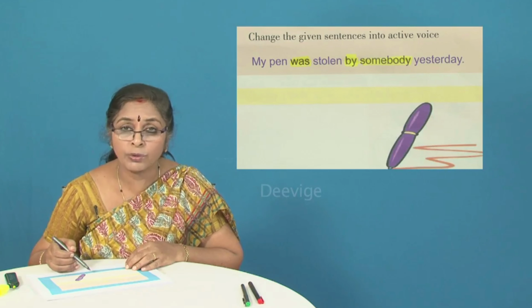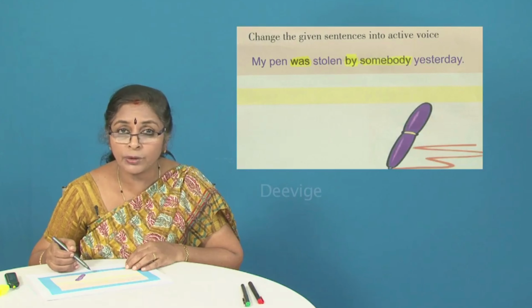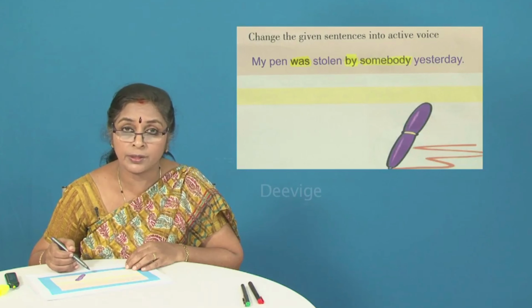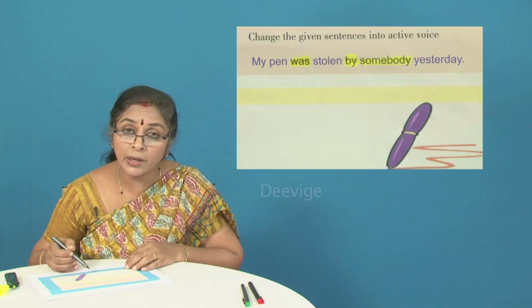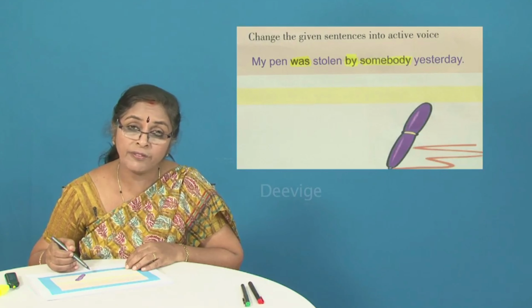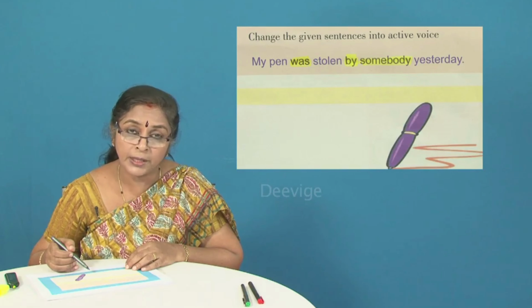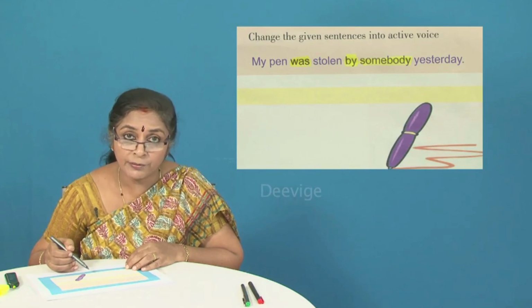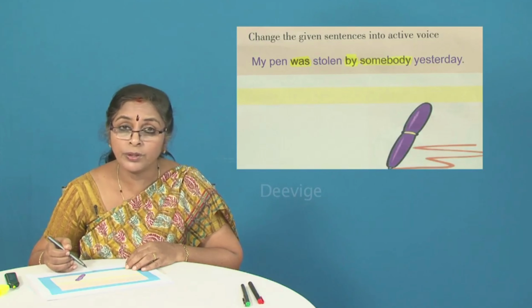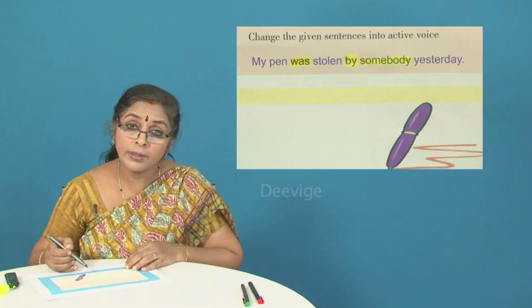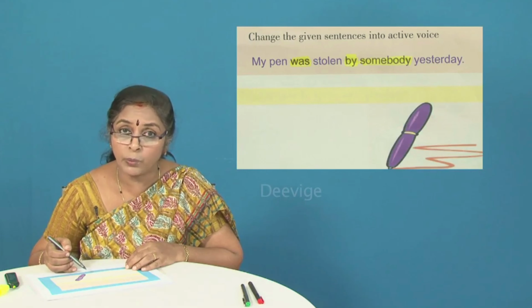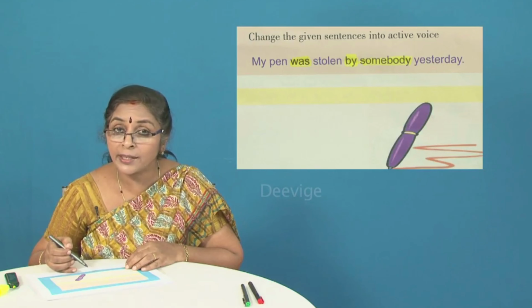If you haven't made a note of these verbs, kindly make a note of these verbs which I just now listed out, because once again I would like to focus on the fact that we just cannot have a sentence without the verb. The verb should be there in a sentence. Either you need to have the auxiliary verb or you need to have the main verb, or sometimes you have both the auxiliary as well as the main verb. So how are you going to indicate the tense?